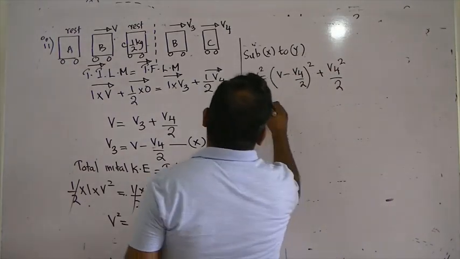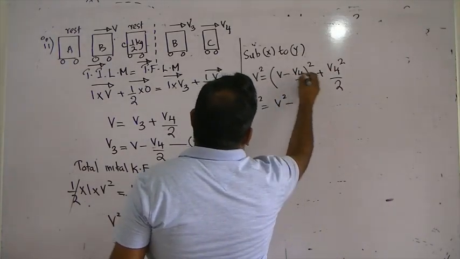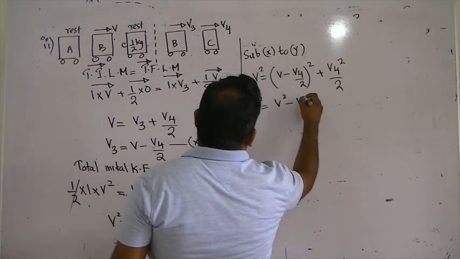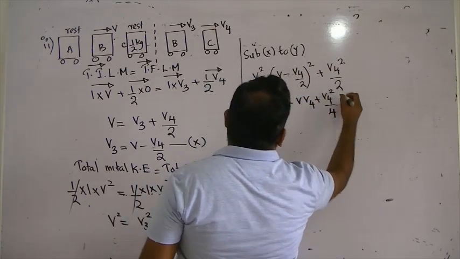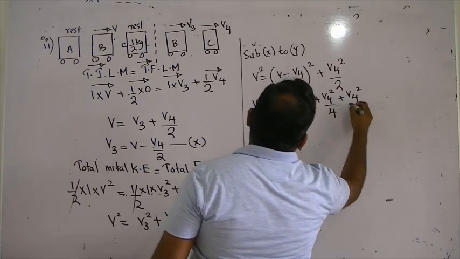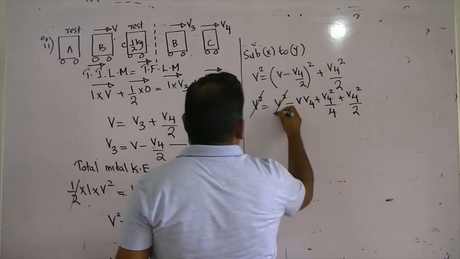Carefully open brackets. V squared, 2 multiplied by 2 V4, V4 squared over 4, V4 squared over 2. V squared cancels out.